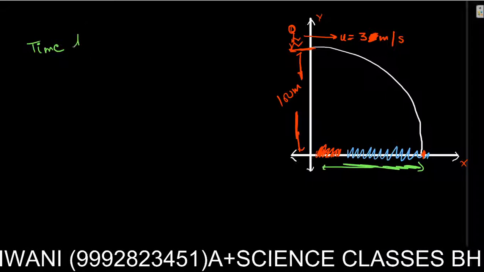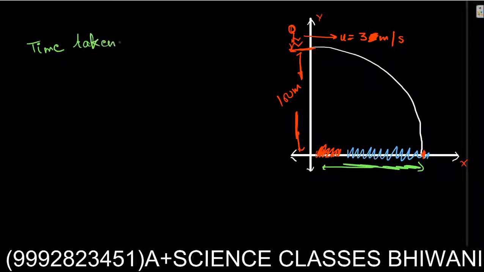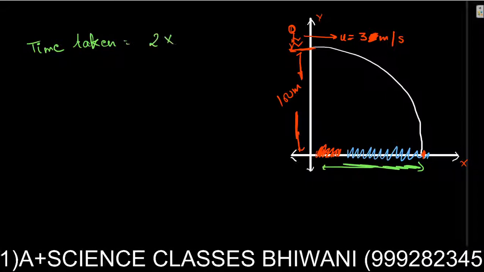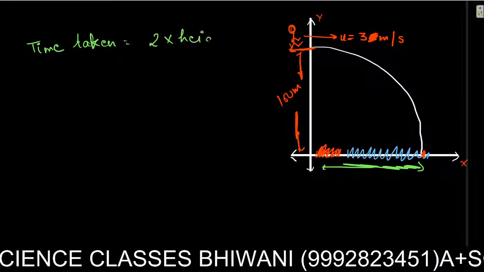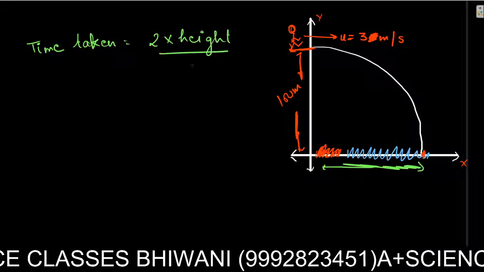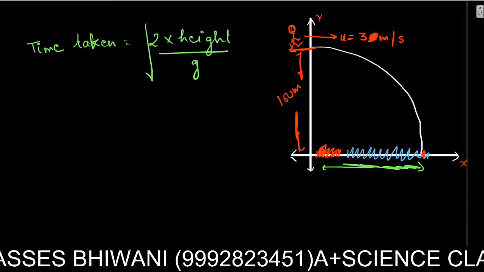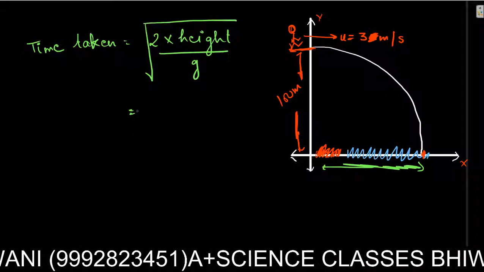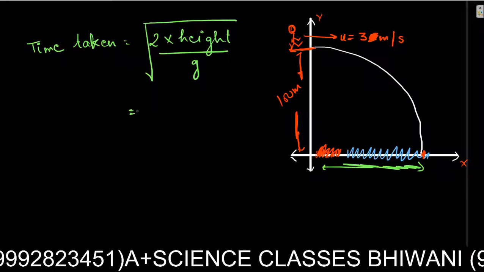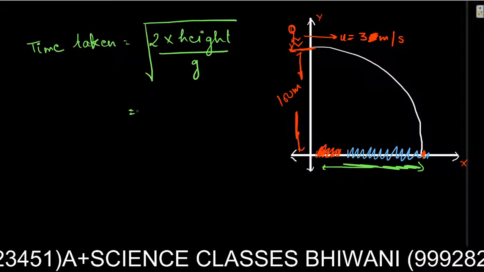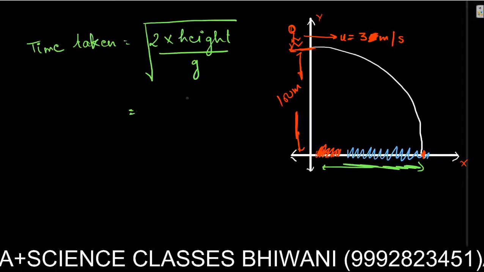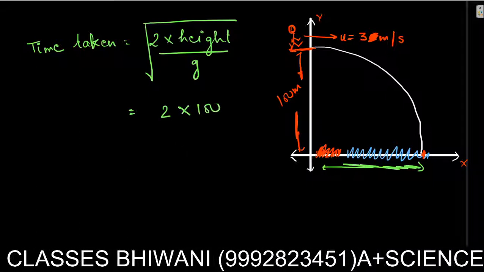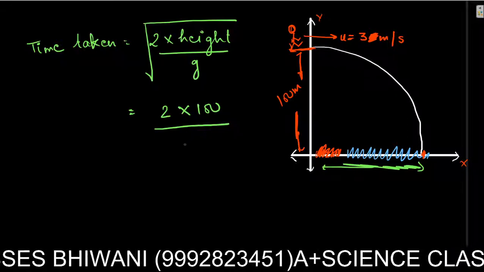If I find the time, then I can find out how far he dived from the seashore. Time taken should be, we just did the formula, the square root of 2 into height over g. So what is our height? It's 100, and we know the value for g, that is 9.8, or you can take it as 10, it depends upon you.